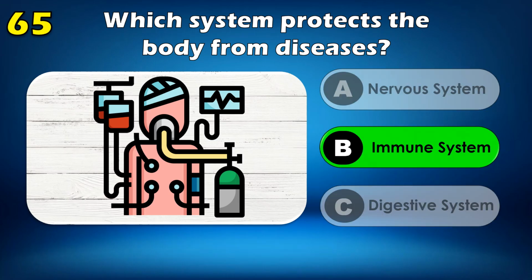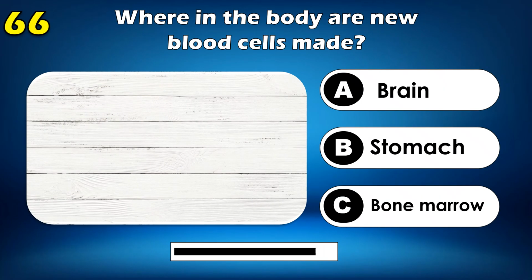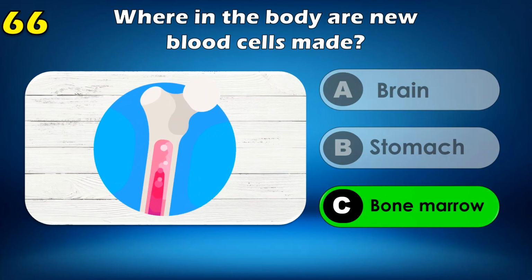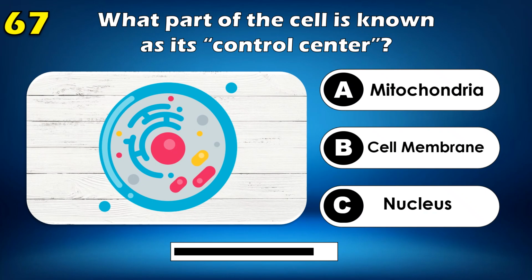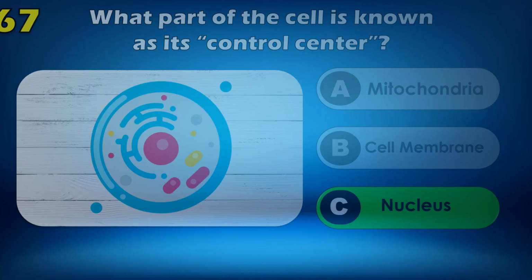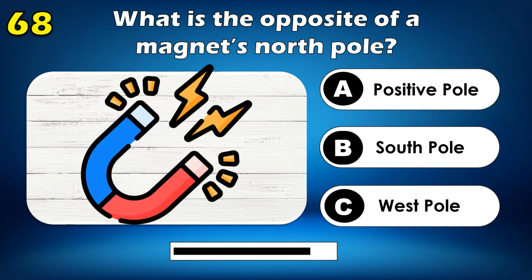Producing oxygen and food. Which system protects body from diseases? Immune system. Where in the body are new blood cells made? Bone marrow. What part of the cell is known as its control center? Nucleus. What is the opposite of a magnet's north pole?